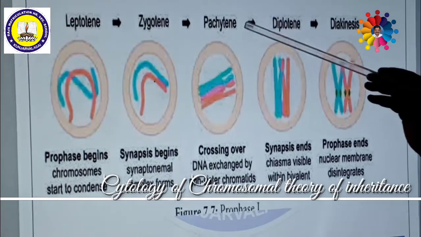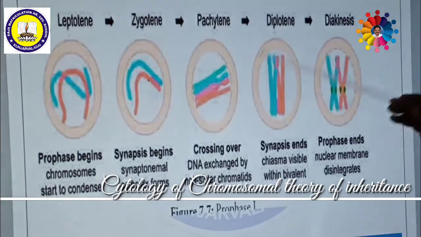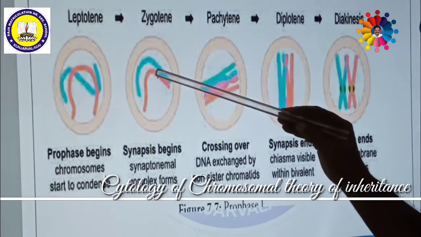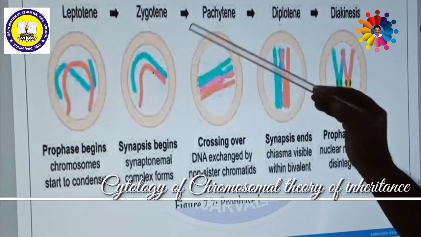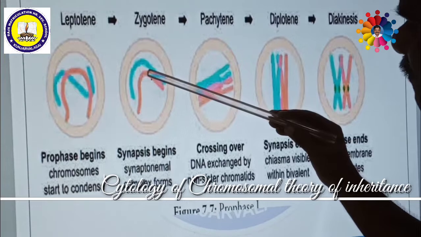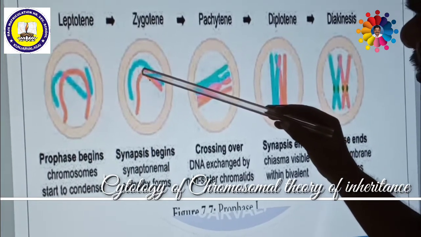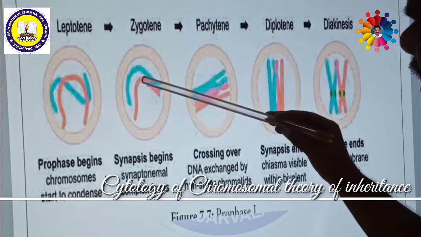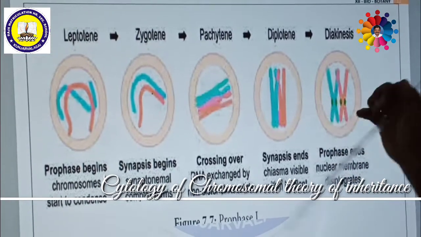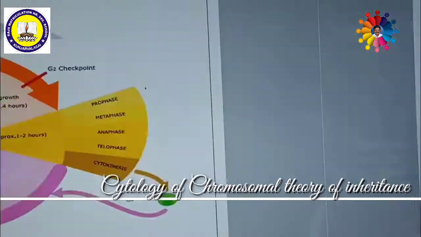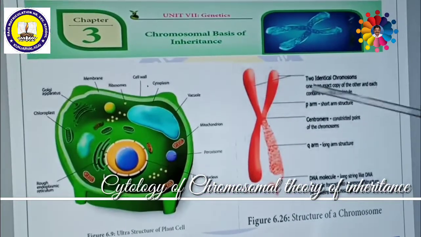The next stage is pachytene. After synapsis, tetrad formation takes place. What do you mean by tetrad? Every chromosome has a single centromere and two chromatids. Previously I showed you the structure of a chromosome.